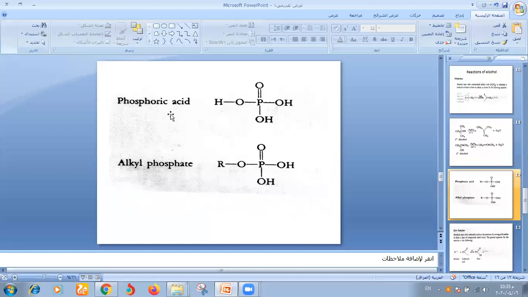Also alcohol can react with phosphoric acid. One hydrogen of phosphoric acid is removed and replaced by R from the alcohol to form alkyl phosphate, maybe methyl phosphate, ethyl phosphate, or propyl phosphate.